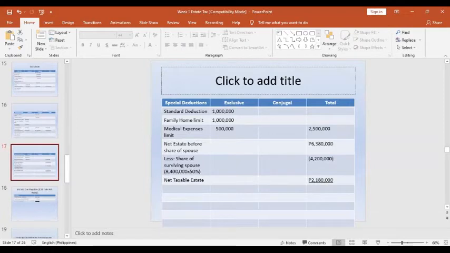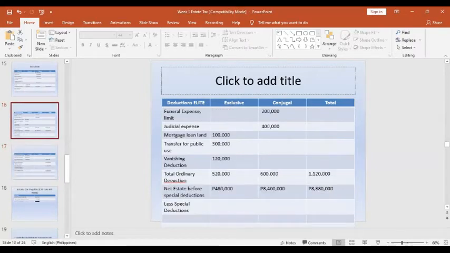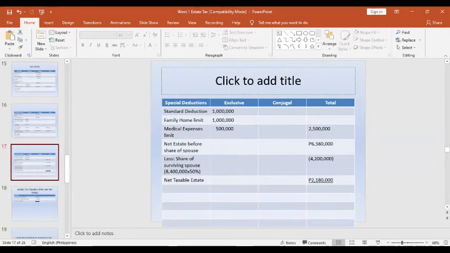And then let's deduct the special deductions. That's the standard deduction, the family home, and the medical expenses. So that's 2.5. So the net estate before the share of the spouse is 6,380,000. And we also deduct the share of the surviving spouse, which is 50% of 8.4, the conjugal property of the total net estate. So that's 4.2 million. So the net taxable estate is 2,180,000. So the net estate is the tax basis to compute for the estate tax.